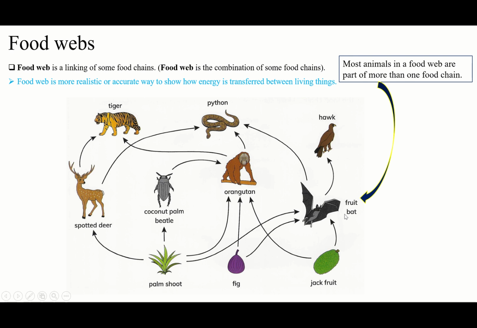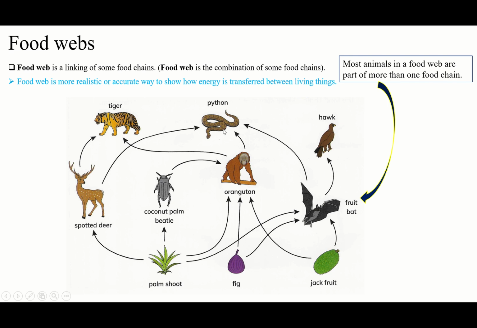Jackfruit to the fruit bat to the hawk. It is a food chain. And jackfruit to the orangutan, and the orangutan to the python is another food chain. Jackfruit to the orangutan to the tiger is another food chain. You see, just follow the arrows. You can find the food chains.